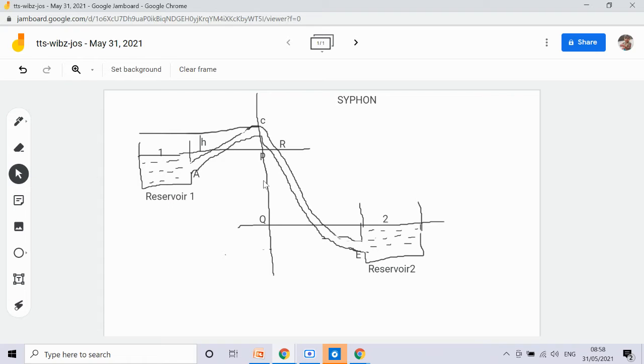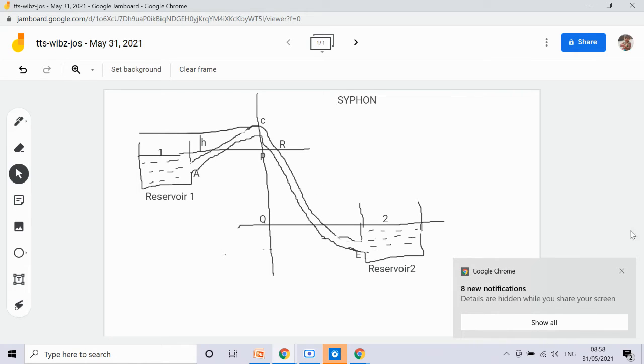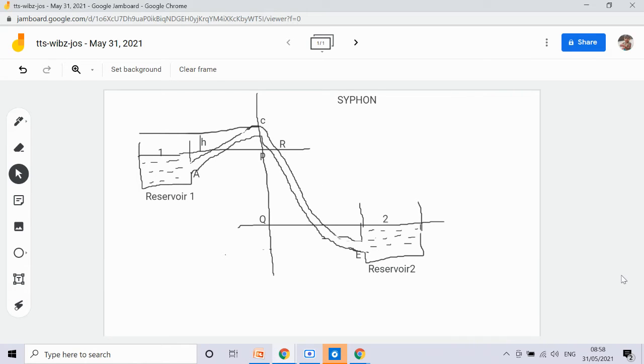Otherwise the pressure of the atmosphere cannot support a column so high. These are the two conditions to be fulfilled for the satisfactory working of a siphon. So this is about the siphon.